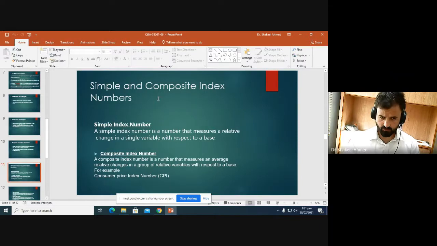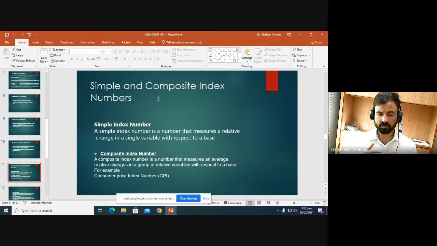After discussing the steps involved in constructing an index number, the next topic is the types of index numbers. First of all, we divide the index number into two categories: simple and composite index number. Simple index number is constructed for measuring the change in a single variable.